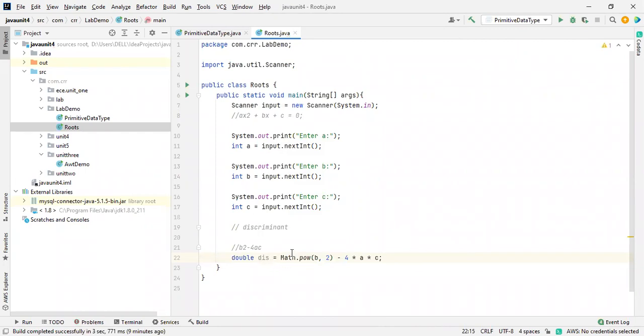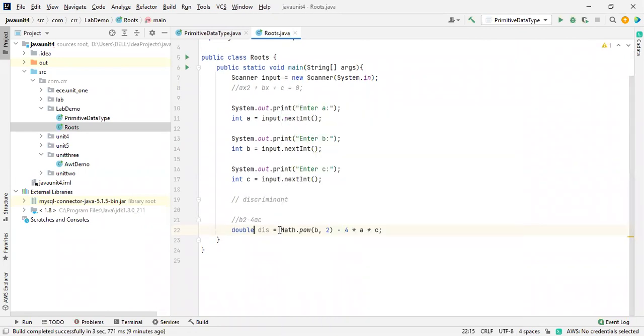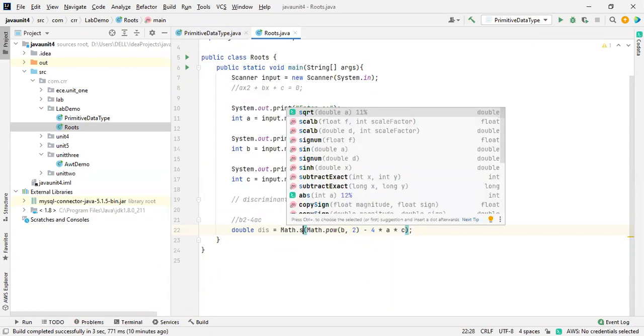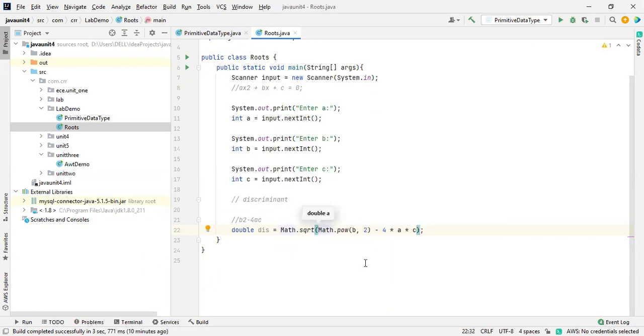So now we are finding the discriminant for that. It has been done, and now we have to find the square root of that. So that's why I'm mentioning it inside the brackets, and at the end of this Math.sqrt. See how easy it is.